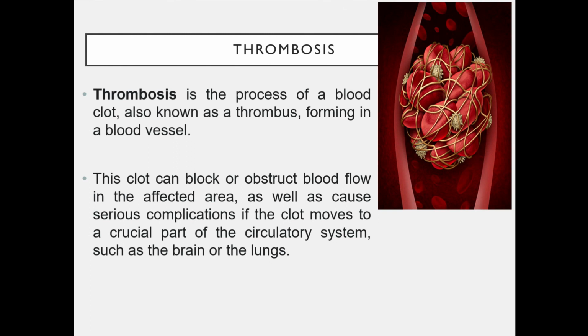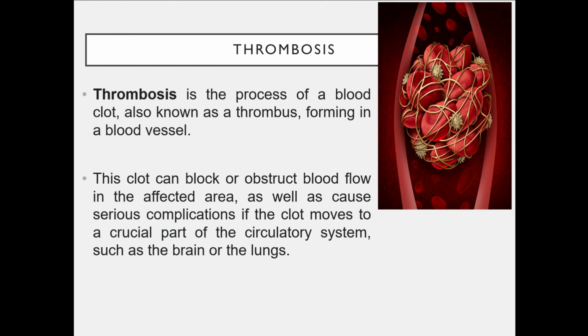Thrombosis is the formation of a blood clot, known as a thrombus, inside a blood vessel. This clot can block or obstruct the blood flow in the affected area, and cause serious complications if the clot moves to a crucial part of the circulatory system such as the brain or the lungs.